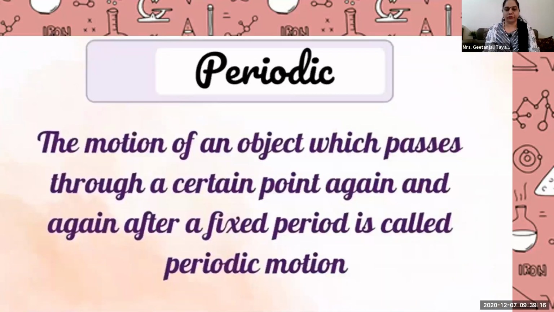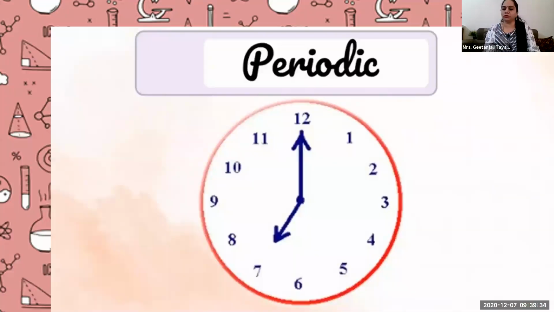Now periodic motion. The motion of an object which passes through a certain point again and again after a fixed period is called periodic motion. See, this periodic motion we cannot differentiate or take out from something else. An example of periodic motion is what? Clock. Hands of a clock are moving in a circular direction, but they are following a fixed time interval. That means in 60 minutes the minute hand is traveling. So the time is fixed.